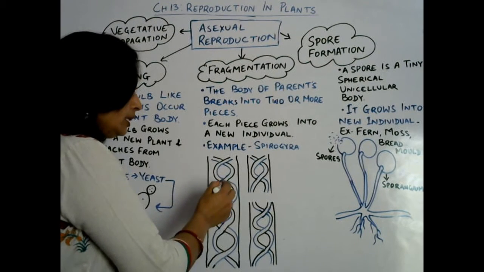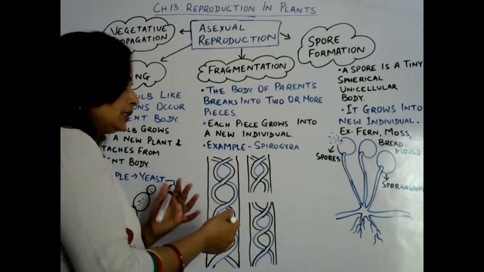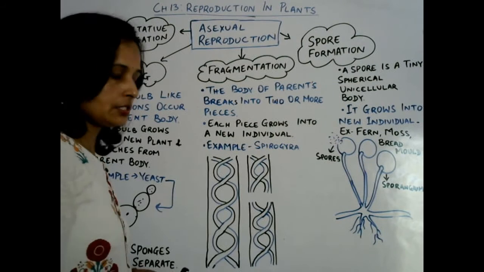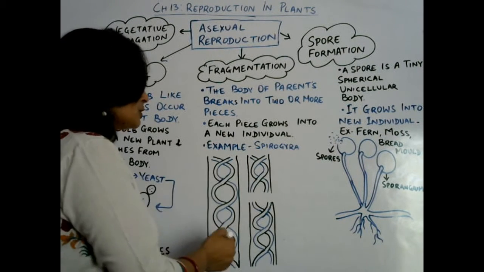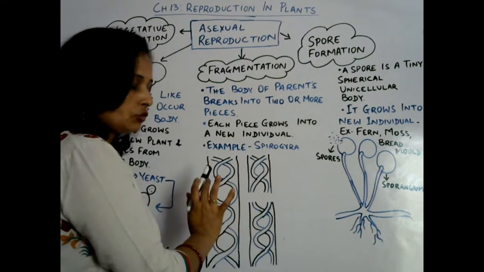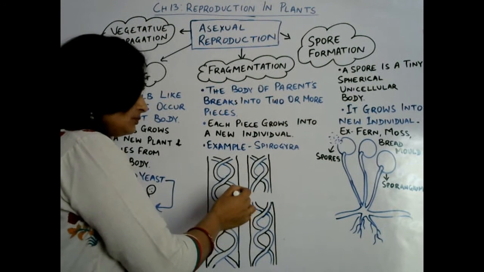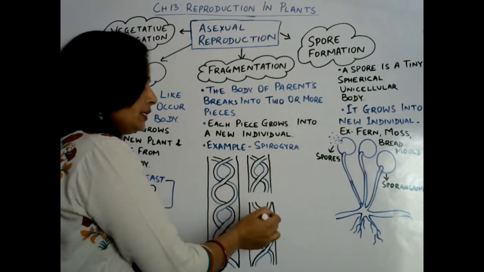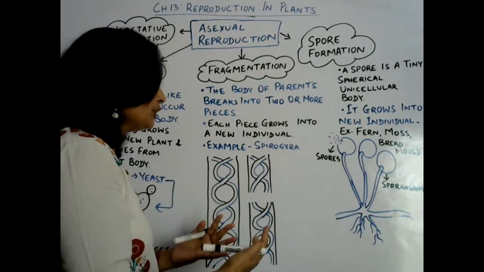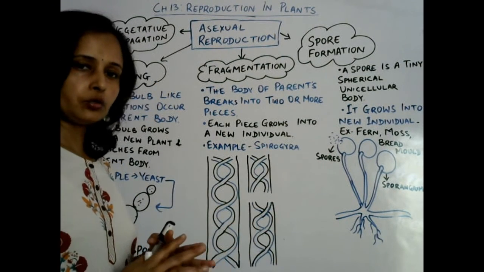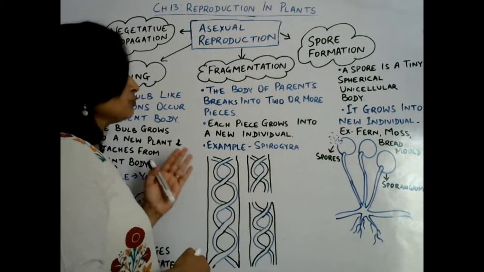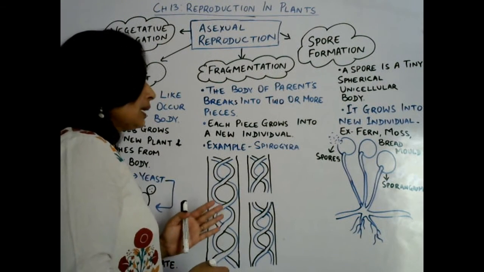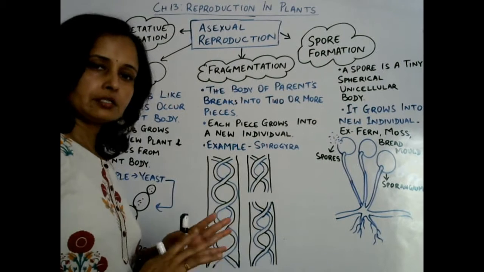Sometimes the body of Spirogyra, the filament of Spirogyra, may break into two pieces or three pieces. Then each piece, that is called a fragment, finally grows into a new individual Spirogyra. In this way, through fragmentation, some plants reproduce.